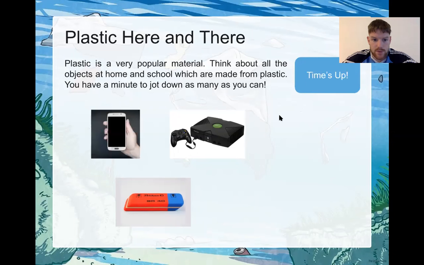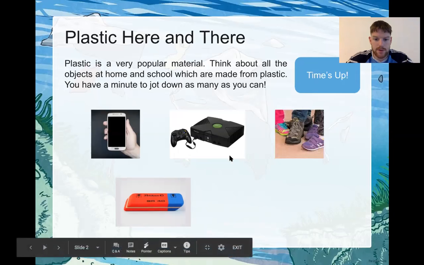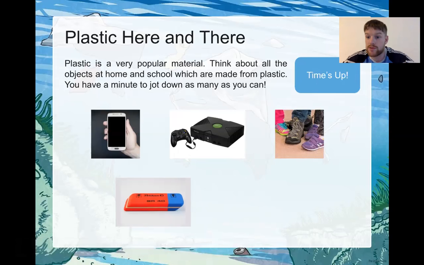Okay, what do we have? Here we have what looks like a Samsung maybe, but a smartphone. So the outside cover of a phone, here's my phone here. This material here is made from plastic. So all the outer casing of the phone would be made from plastic usually. What else have we got? We have our shoes. So parts of our shoes or our runners are made from plastic as well.